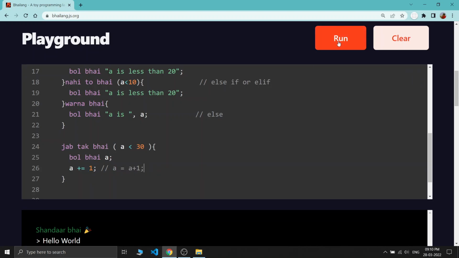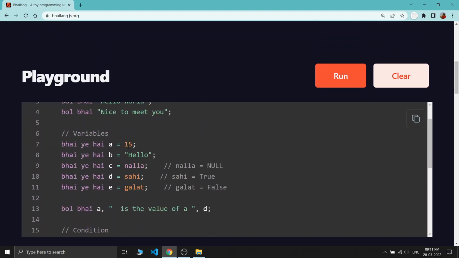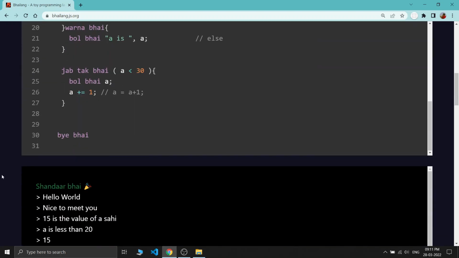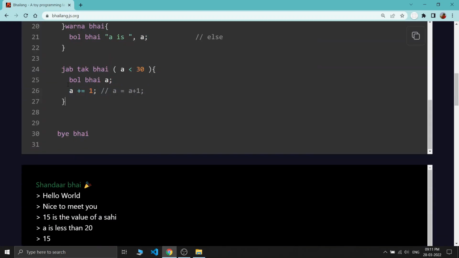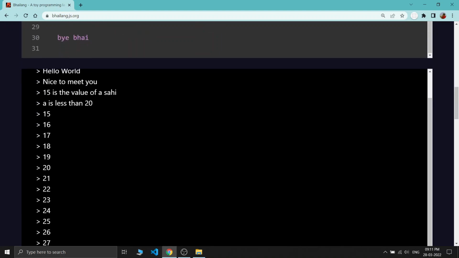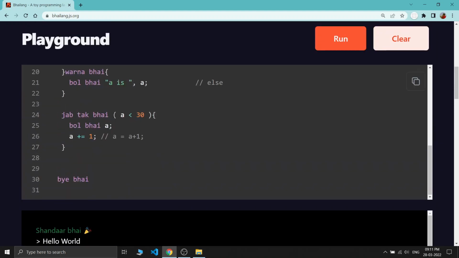So let's run this code once. You can see initially our a's value was 15. So this condition is satisfied because 15 is less than 30, and the loop is executed, and each time bol bhai is printing the value of a. So you can see in the output we have 15, 16, 17, 18 up to 29, because when our a's value became 30, the code is not executed because our condition is not satisfied. Okay, so this is how you can build something similar to the while loop we have.